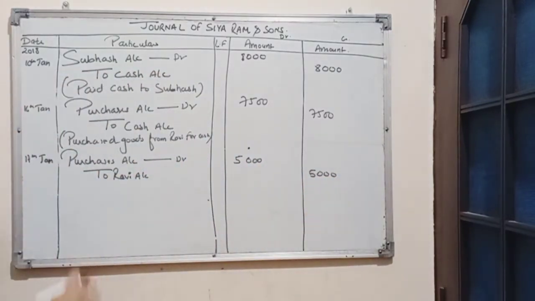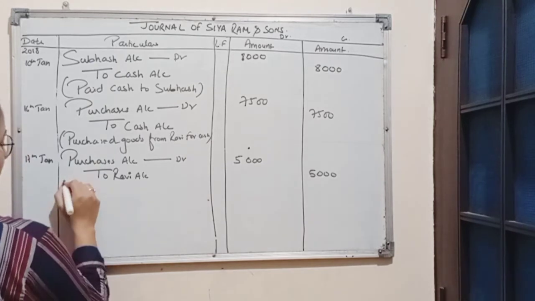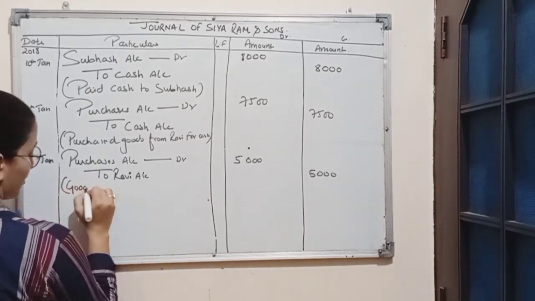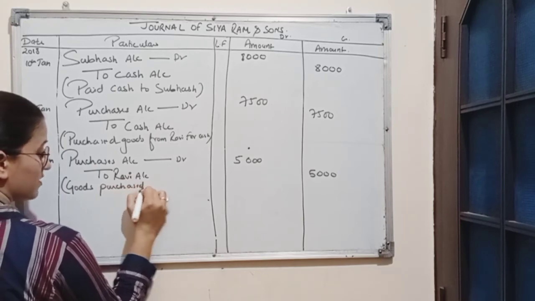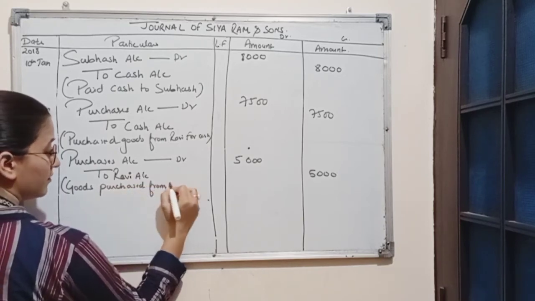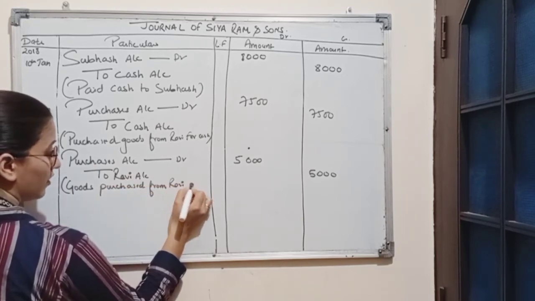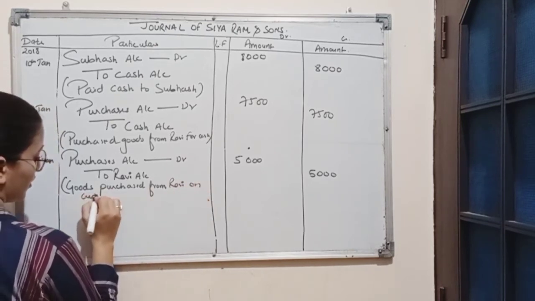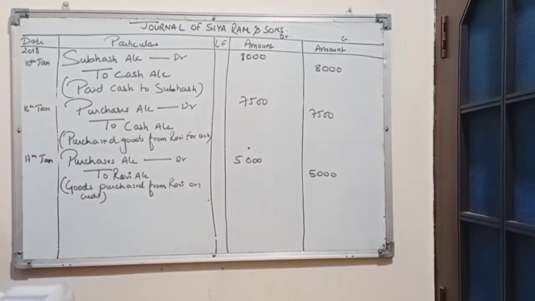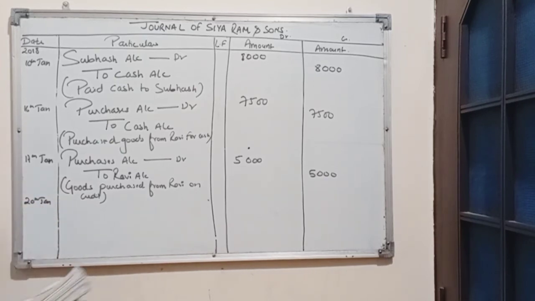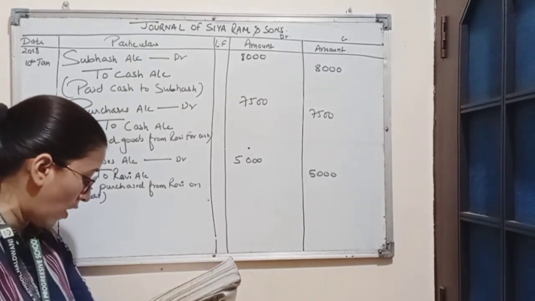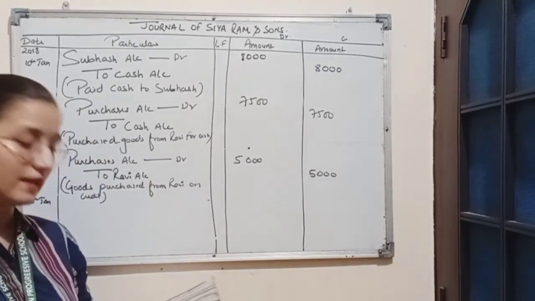Now narration for this transaction will be goods purchased from Ravi on credit. Next transaction is on 20th January. And the transaction is bought machinery for cash.